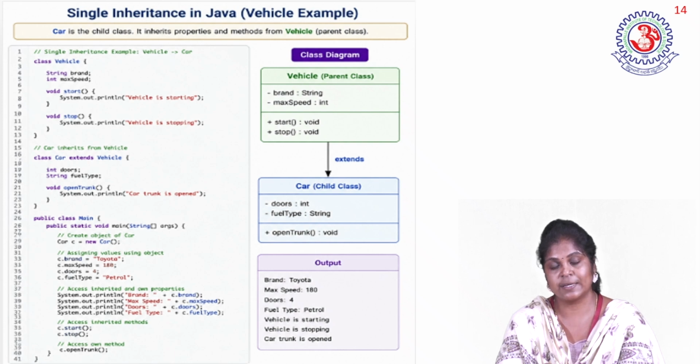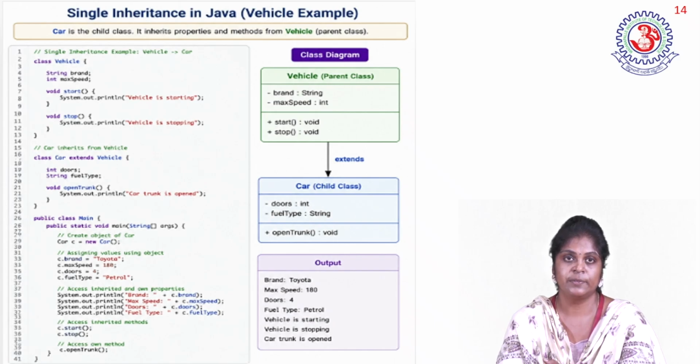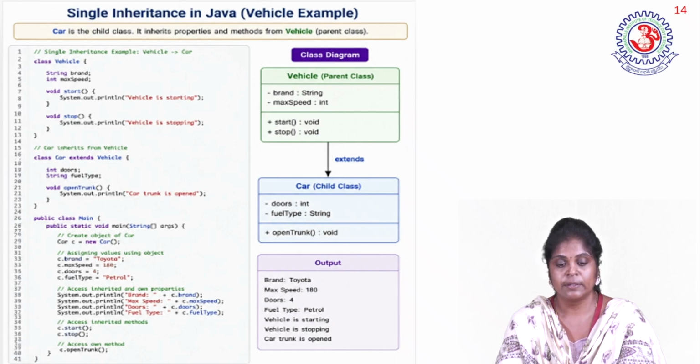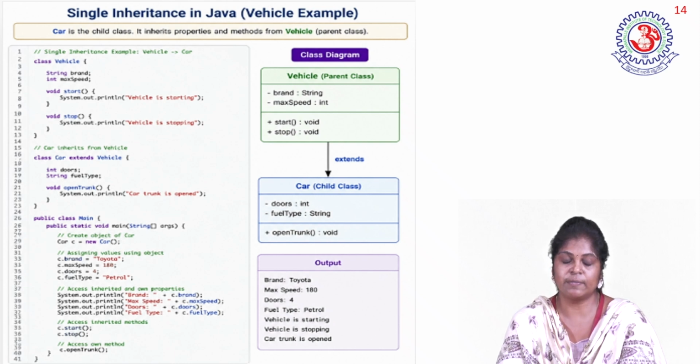And also the child class acquires the methods of the parent class. For that reason, using c, we are calling the methods which are there in the parent class Vehicle. Parent class methods here are start, stop. So c.start, c.stop, and next one c.openTrunk. In the child class, one method is defined, openTrunk. So that is the example of single inheritance. Like that, we can create multilevel, hierarchical, and hybrid also. Multiple is not supported.